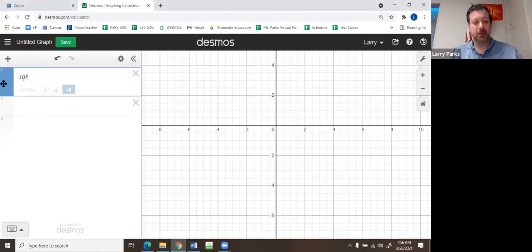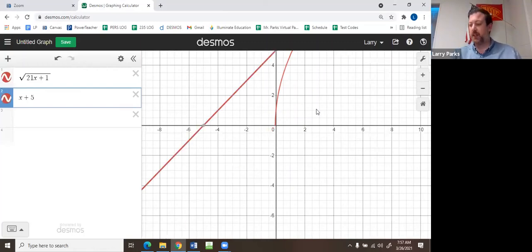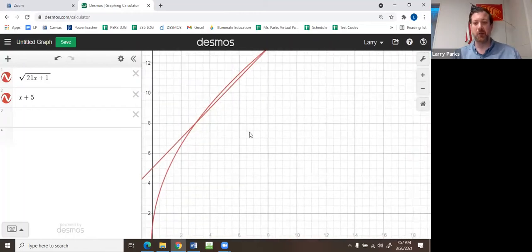So the left side, I had square root of 21x plus 1. The right side of my equation was just x plus 5. Where do you intersect? I think at 8 and 3. Ooh, looks good.